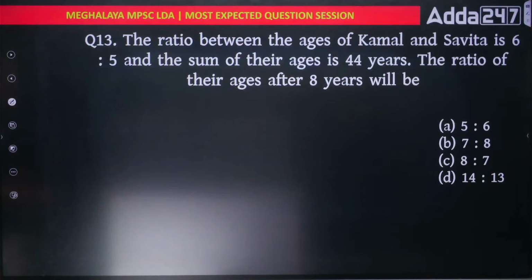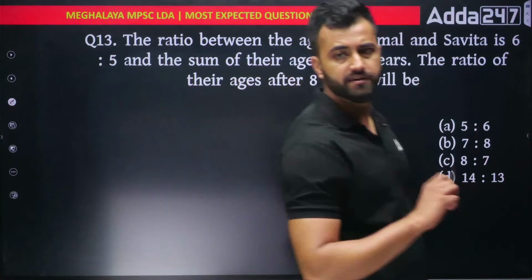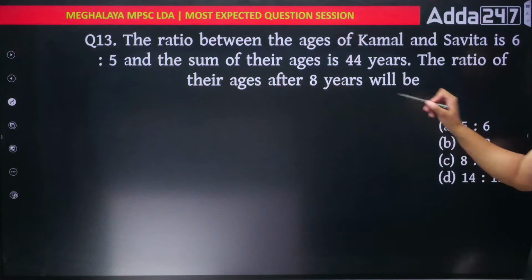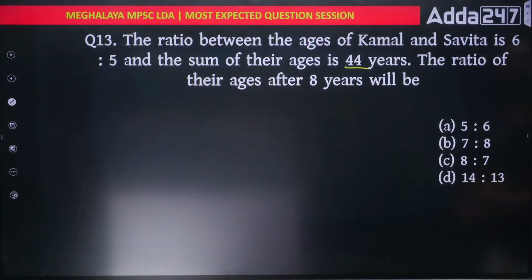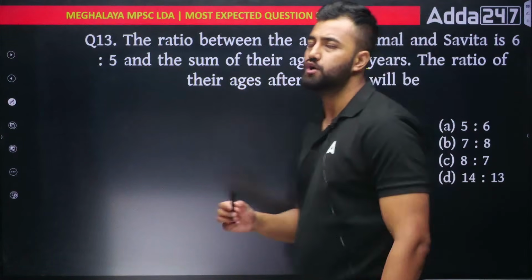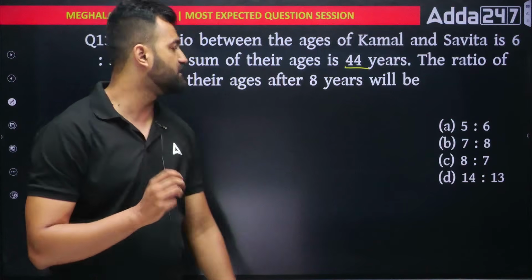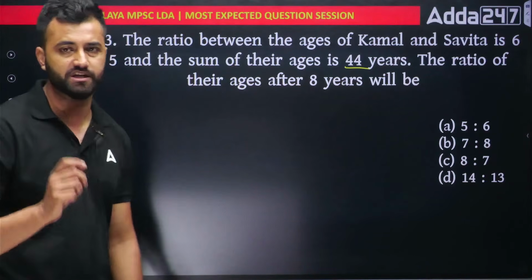Next. Okay, 13 number question. The ratio between the age of Kamal and Savita is 6:5. The sum of their age is 44 years. The ratio of their age after 8 years is what? To get this ratio of their age after 8 years, we need their present age. Let's get the present age. I'll teach you a trick how to do it.